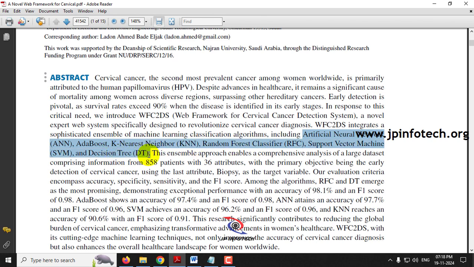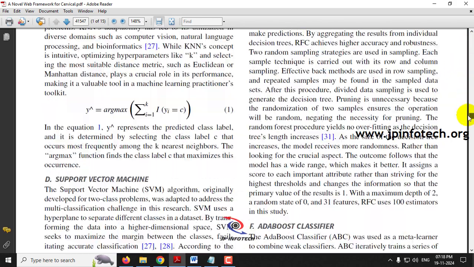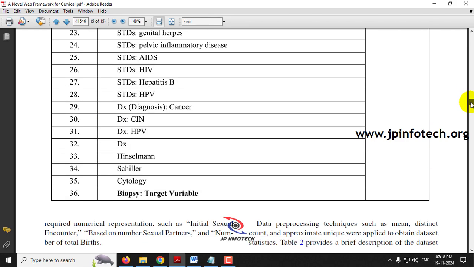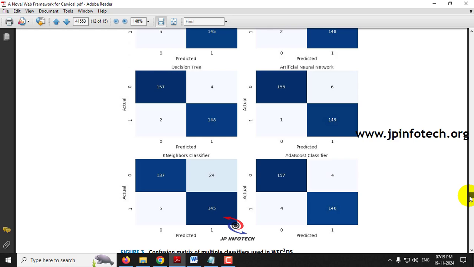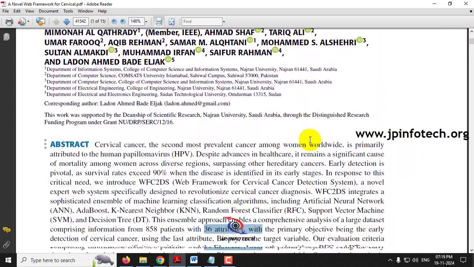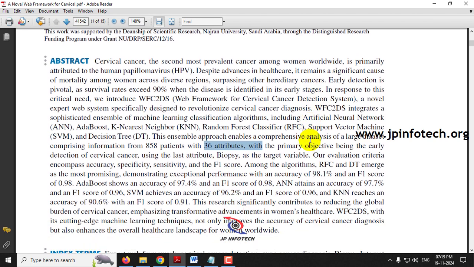And they have used a numerical data set which contains information about 858 patients with 36 attributes. Here you can see the attributes, like age, total number of sexual partners, age of the first sexual intercourse, total number of pregnancies, these kinds of things. Here they have used the numerical data set, but kindly note that we are not going to do the same as mentioned in the base paper. So now let us see what we have enhanced from the base paper.